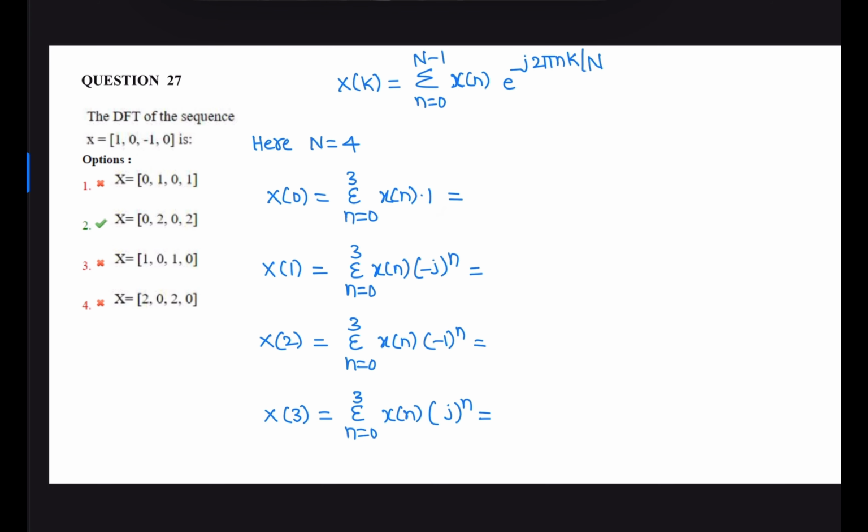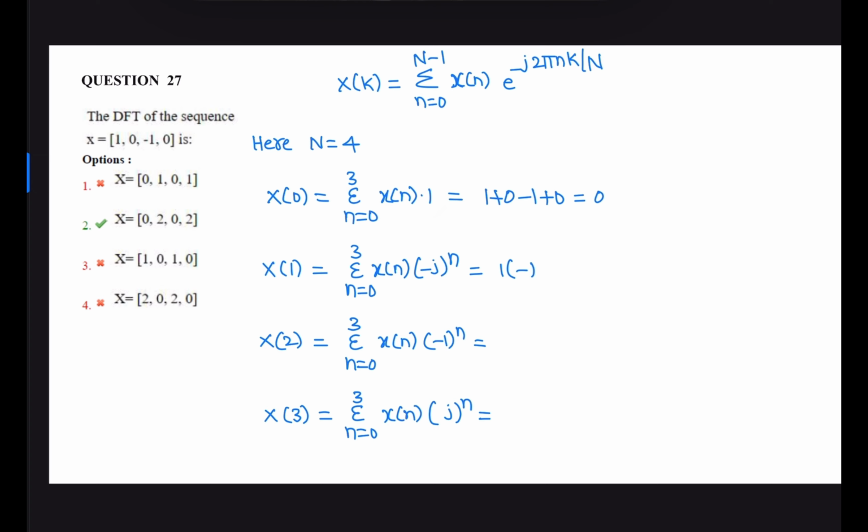Next question. The discrete Fourier transform of the sequence. The given sequence is x of n equal to 1, 0, minus 1, 0. So the length of the sequence is 4. The discrete Fourier transform X of k is the sum over n equal to 0 to N minus 1, where capital N is 4, of x of n e power minus j 2 pi nk by N. So X of 0 is the sum over n equal to 0 to 3 of x of n, that is the sum of all: 1 plus 0 minus 1 plus 0. It is 0.